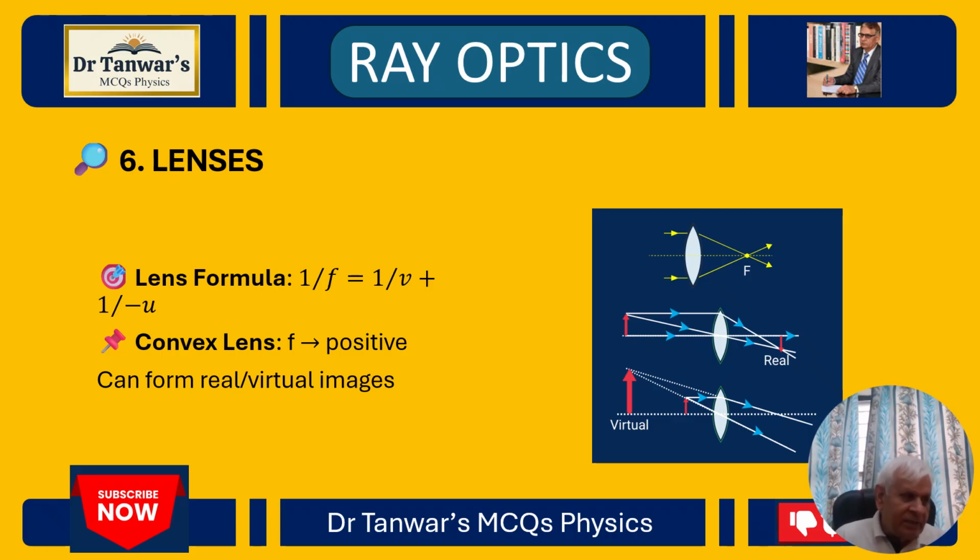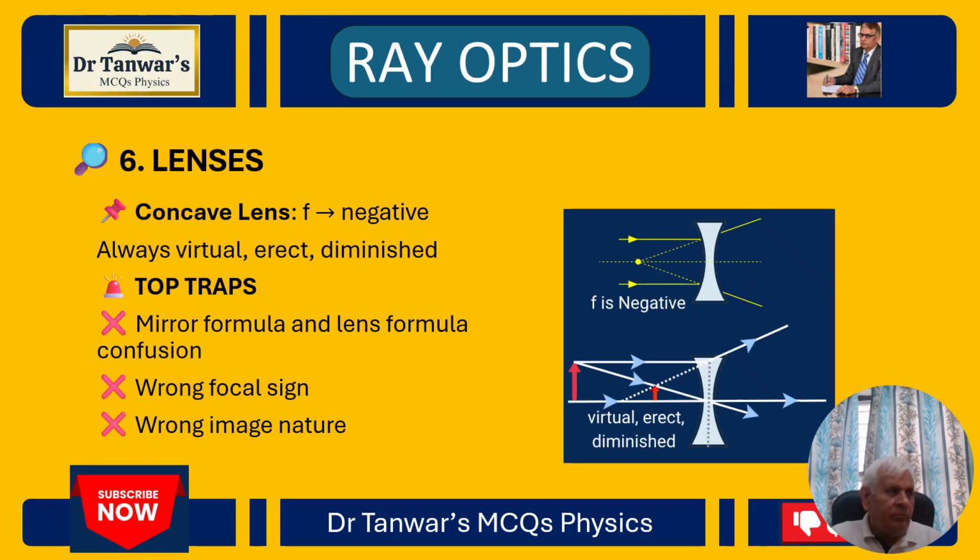For a convex lens, f is positive, and it can form real and virtual images. For a concave lens, the focal length is negative, as we see in the figure. After refraction through the concave lens, the rays appear to meet or to come from a point which is to the left side of the lens. Therefore, the focal length is negative. And so the image is always virtual, erect, and small in size.